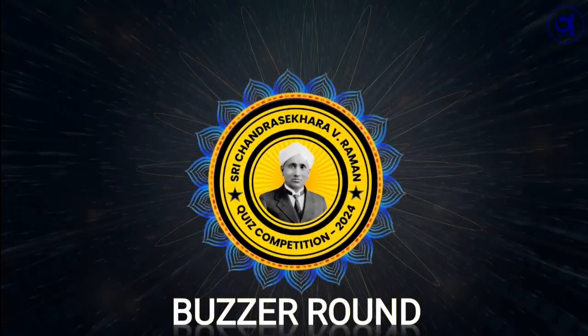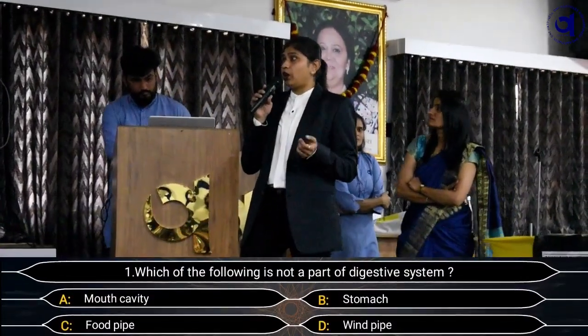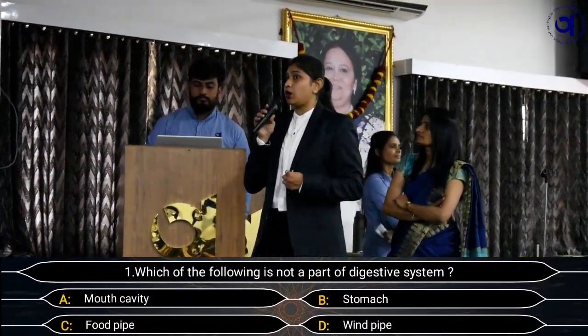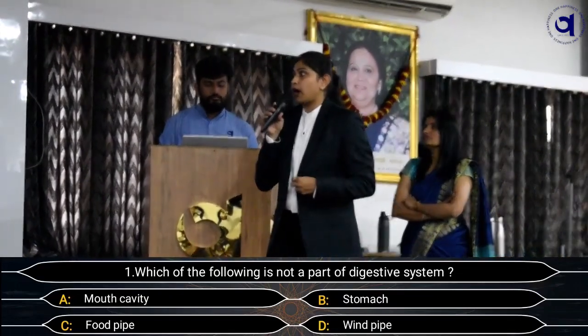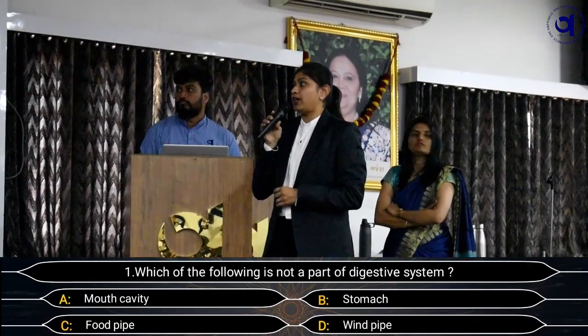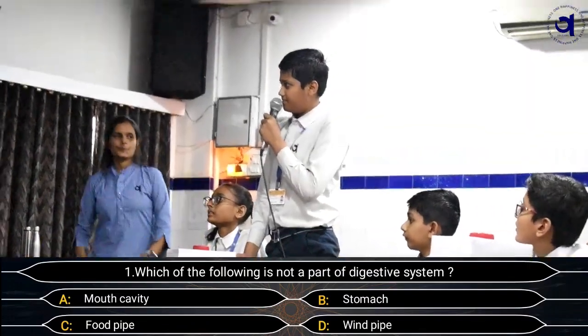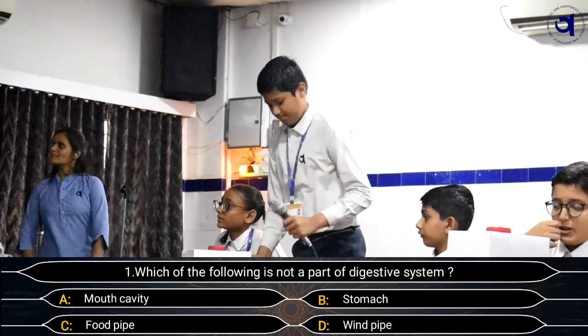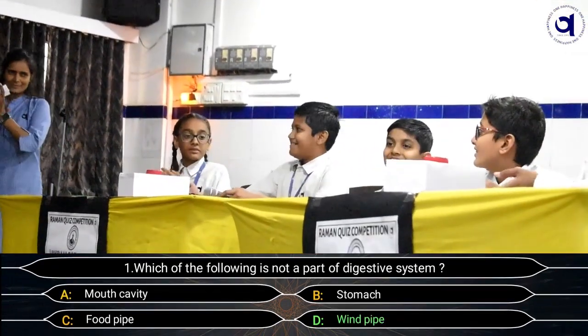Fourth round, that is the puzzles round. Which of the following is not a part of the digestive system? The options are mouth cavity, stomach, food pipe and windpipe. And the answer is windpipe. Windpipe is the right answer.